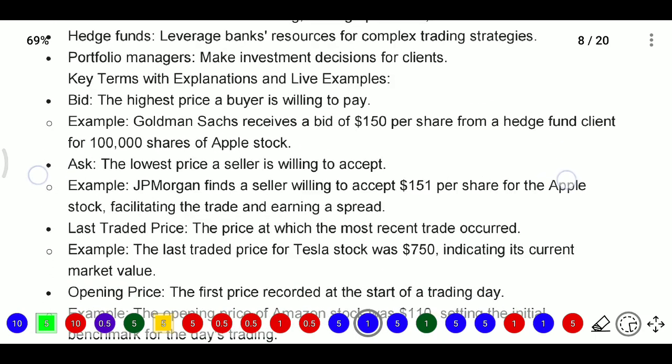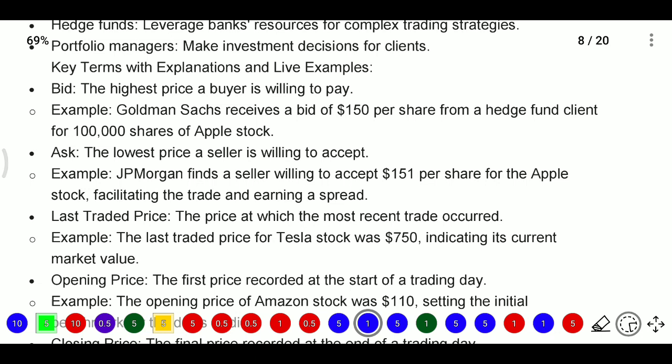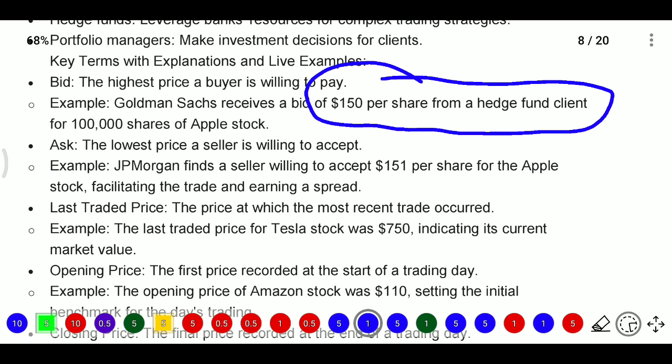Now, what is bid? Bid means the highest price a buyer is willing to pay. Whatever amount the buyer is willing to pay, that high buying price is known as the bid price. For example, Goldman Sachs received a bid of $150 per share from hedge fund clients for 1 lakh shares of Apple stock. So Goldman Sachs was the investment banker for this Apple stock, and it received a bid at the rate of $150 per share for their hedge fund clients for 1 lakh shares of Apple stock.